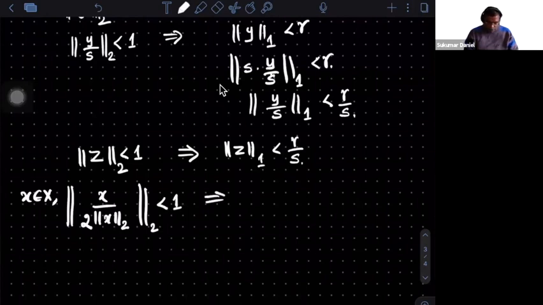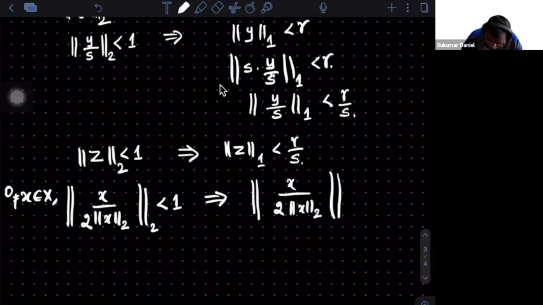So what does this give you? This whole thing is like a z now. Given any non-zero x, I can do this. From the above estimate, it says that if I look at x by 2 times its 2 norm, the 1 norm of this has to be less than R by S. That's what it says.